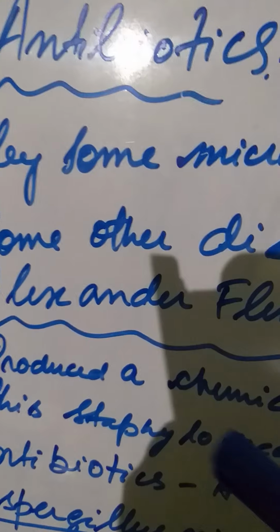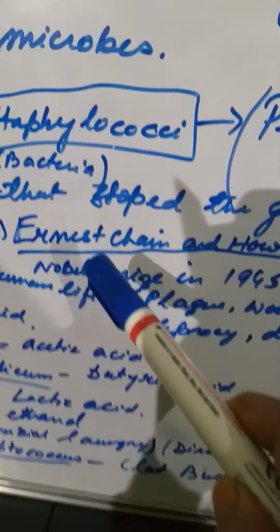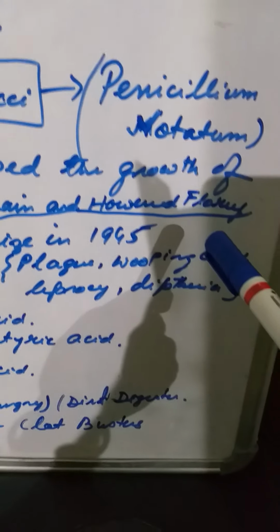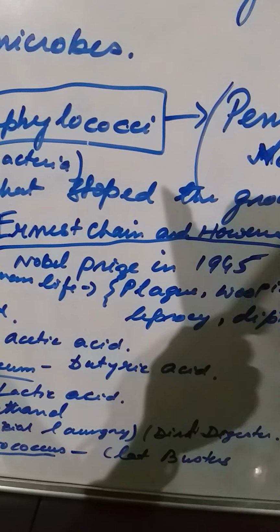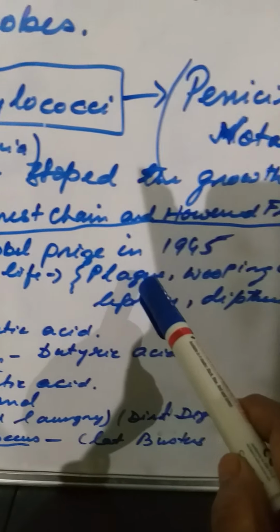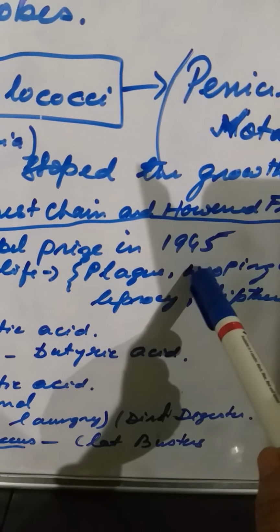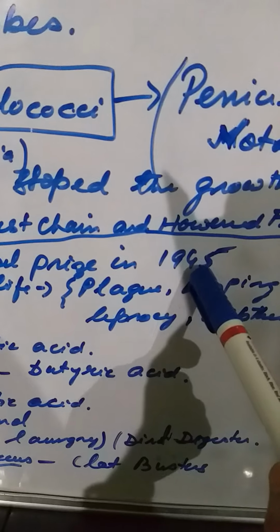Later on it was Ernest Chain and Howard Florey. Ernest Chain and Howard Florey won the Nobel Prize in 1945, and penicillin proved to be a boon to human welfare, and it was extensively used on American soldiers.